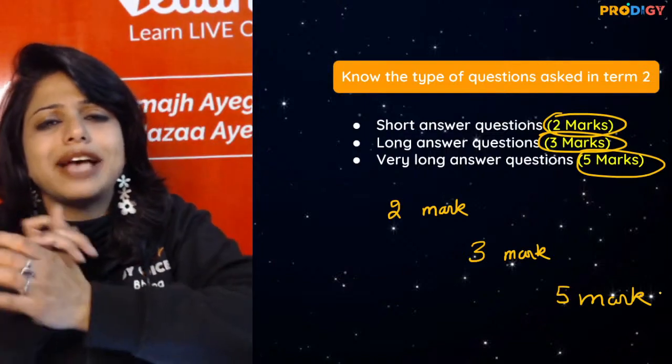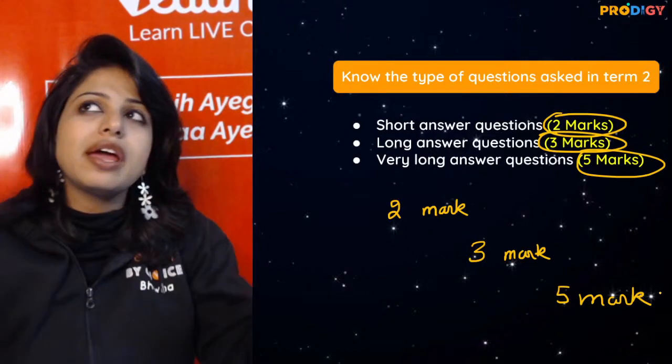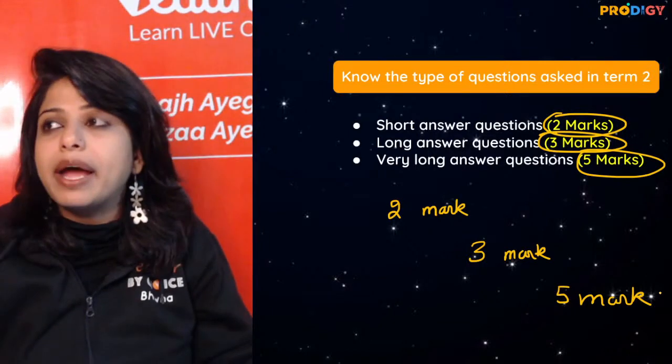You can take it as an example. If Bhavna ma'am is sitting here, it's always in this Vedantu t-shirt. Someday I might wear a sari. Someday I might wear a dress.